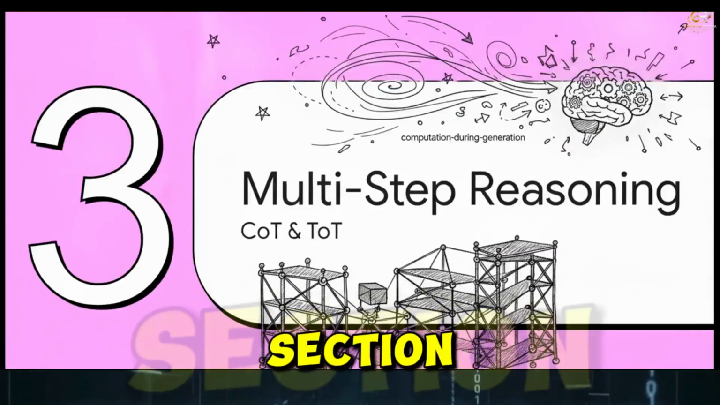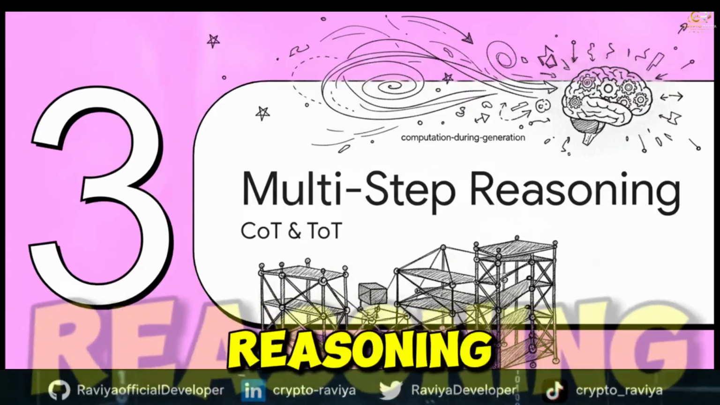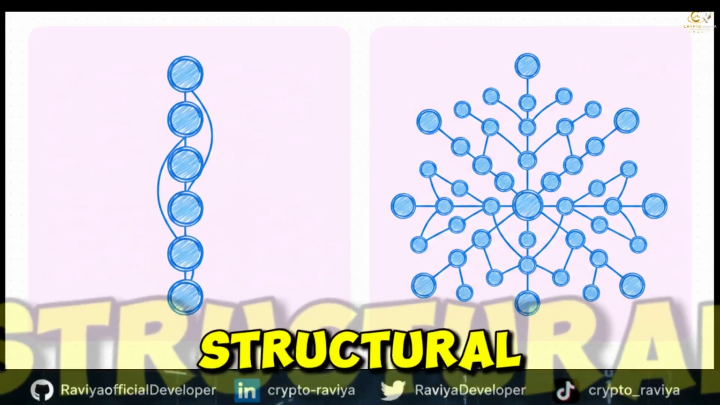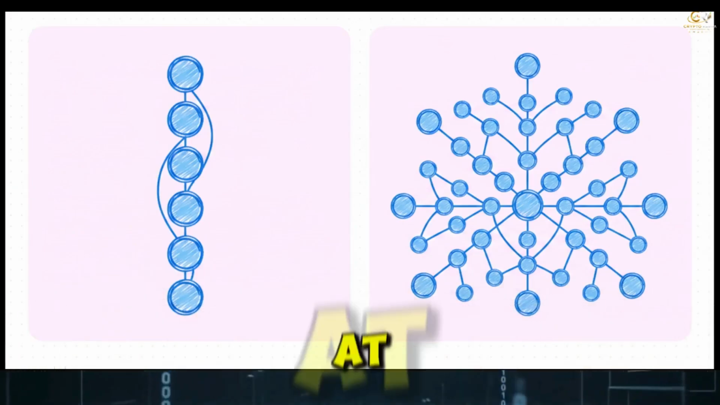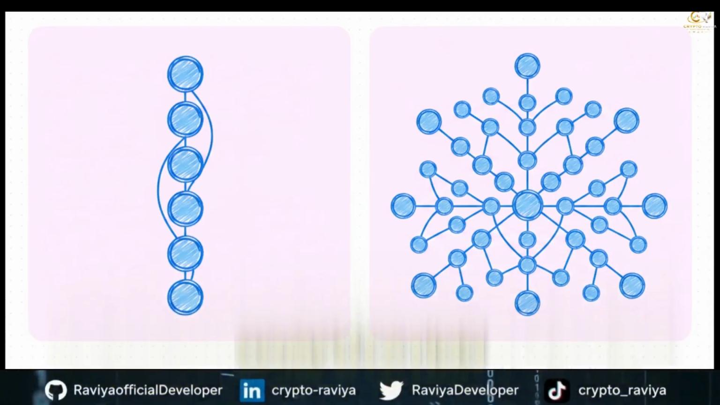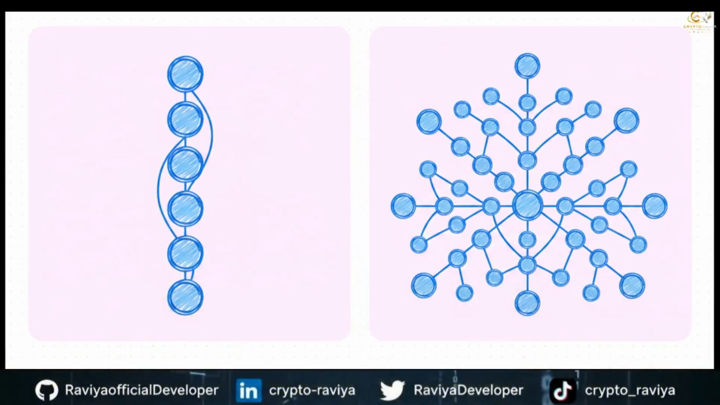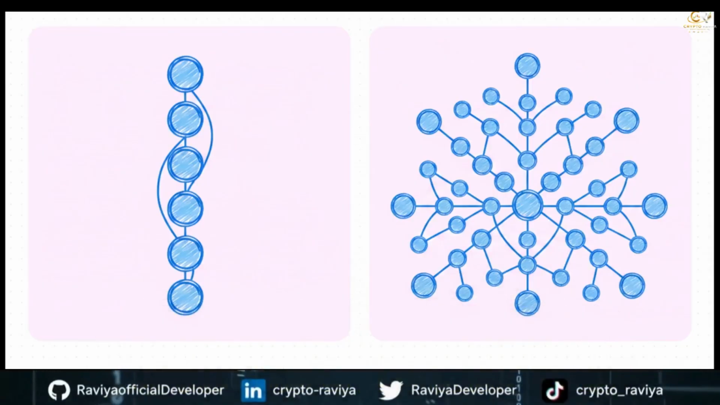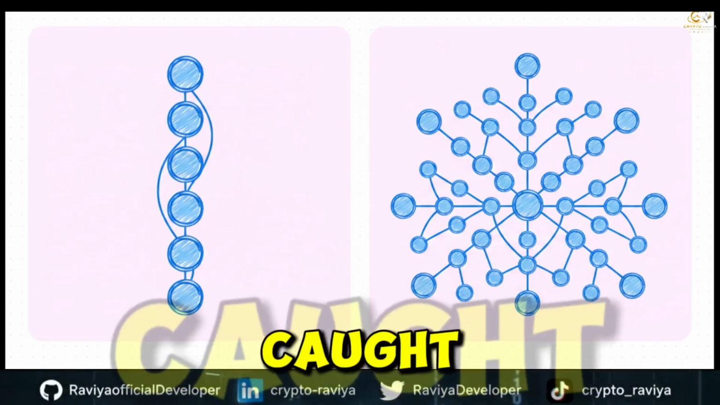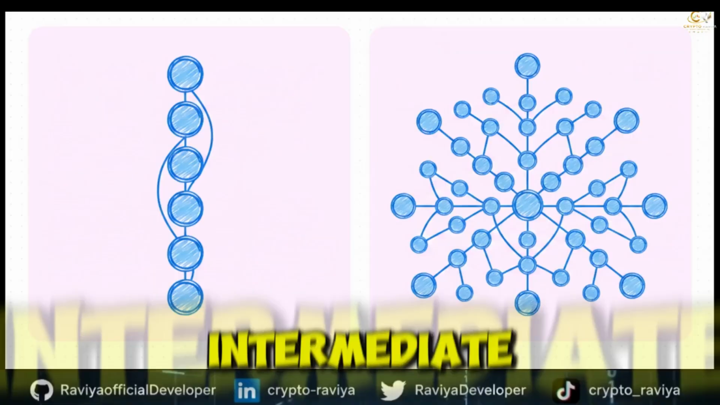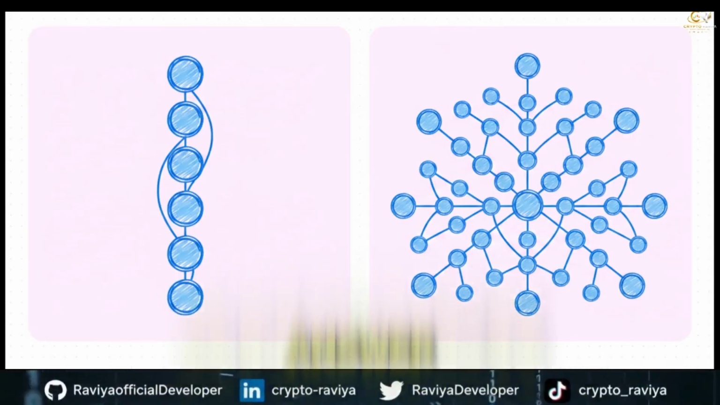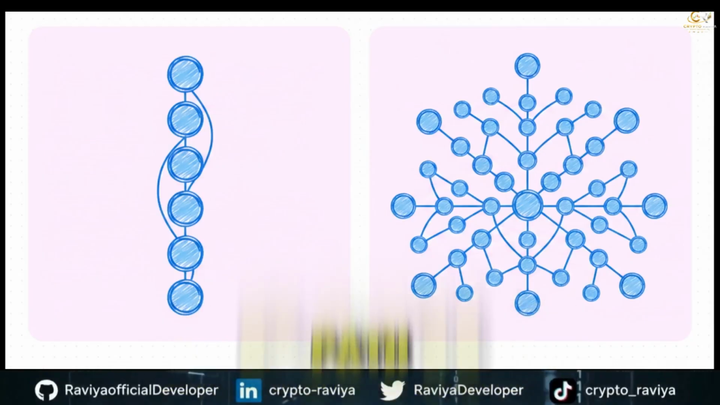All right, Section 3, multi-step reasoning, CoT and ToT. Now that we've got our structural scaffolds in place, let's look at the dynamic algorithms that unlock computation during generation. This is where we really push the model into that analytical System 2 thinking. First up is chain of thought, or CoT. This forces the model to generate intermediate reasoning steps, basically making it think out loud before it gives you an answer. But it's a single linear path.